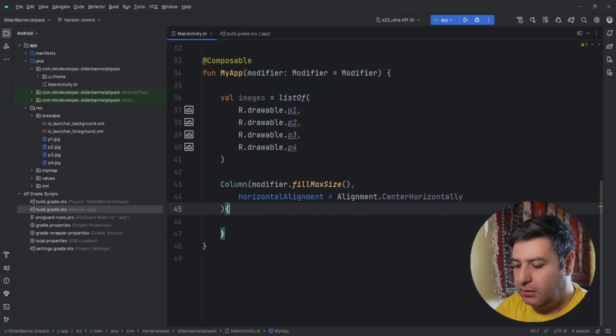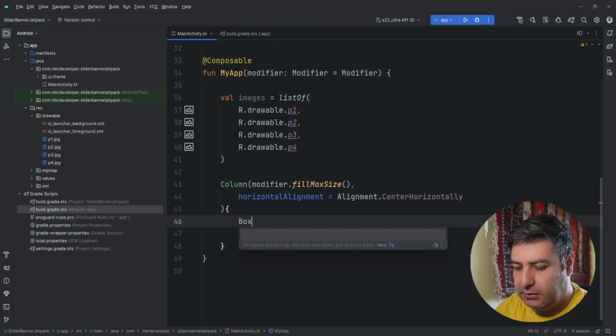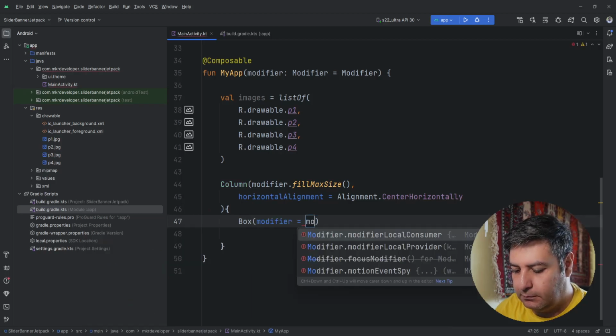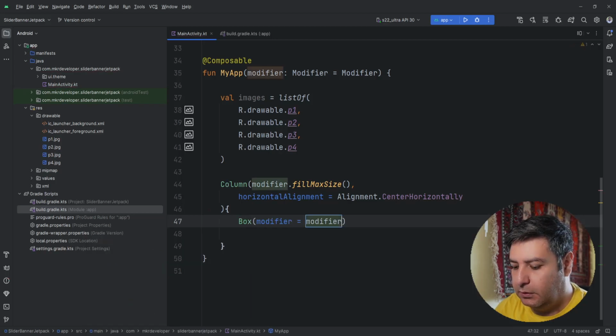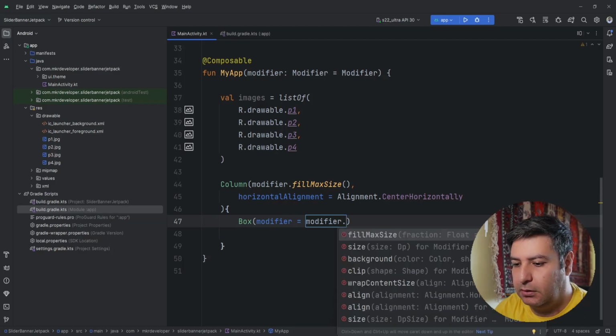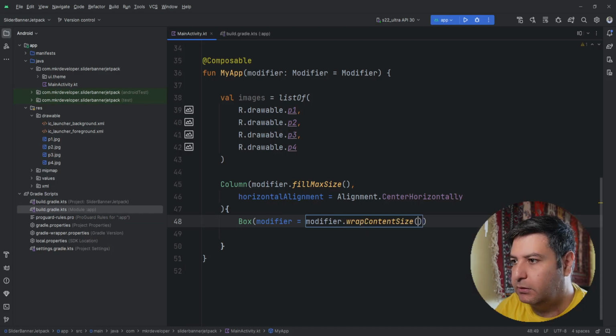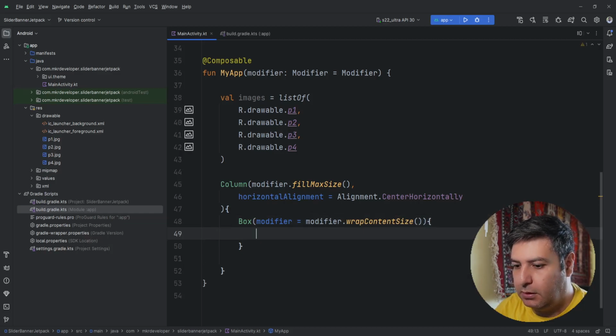Then inside of it I need a box, as I said, modifier dot wrap content size, and inside of this box I'm going to create this pager first.